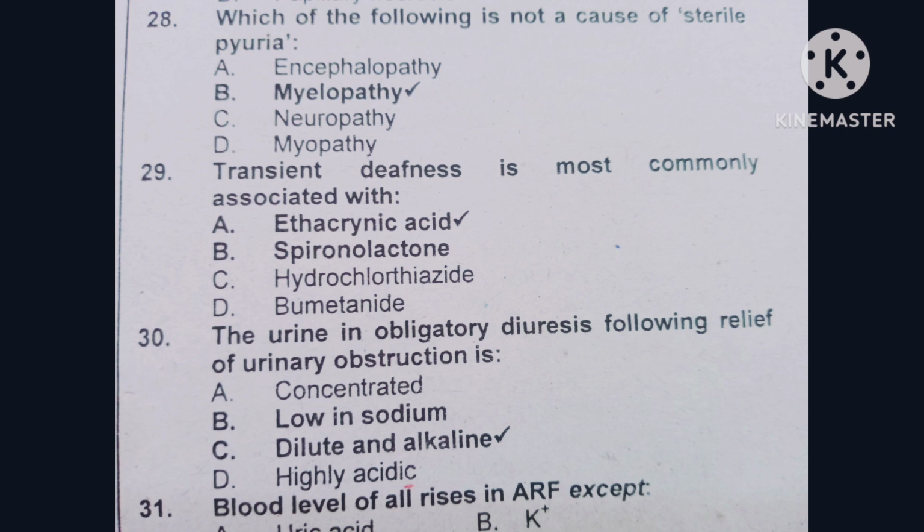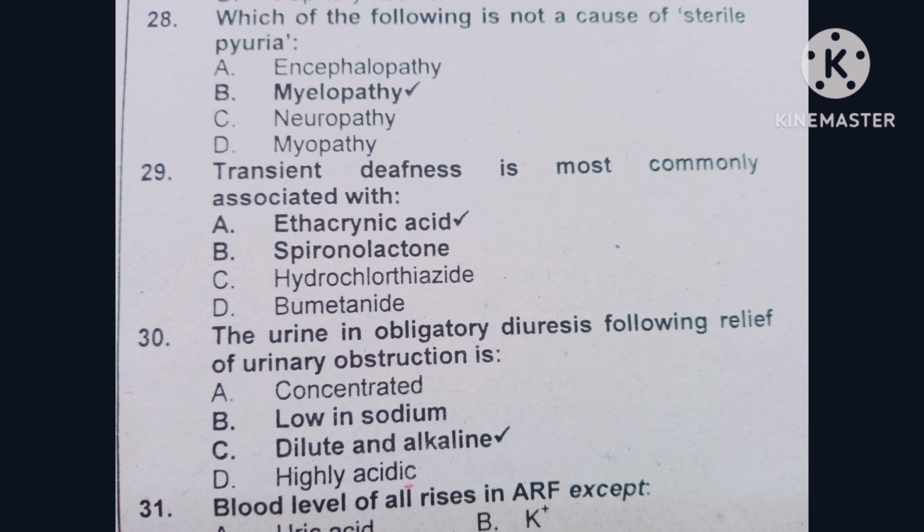All other options are involved in the case of sterile pyuria, but myelopathy is not involved in sterile pyuria. Number 29. Transient deafness is most commonly associated with ethacrynic acid, spironolactone, hydrochlorothiazide. Option D is bumetanide. The correct option is ethacrynic acid, which is most commonly associated with transient deafness.